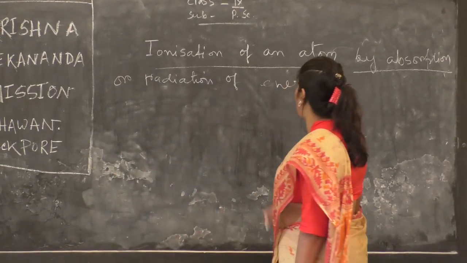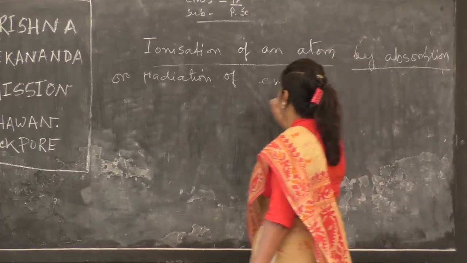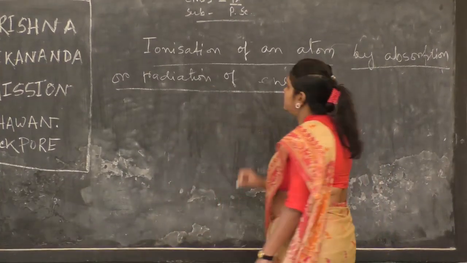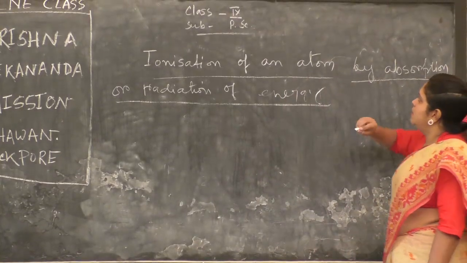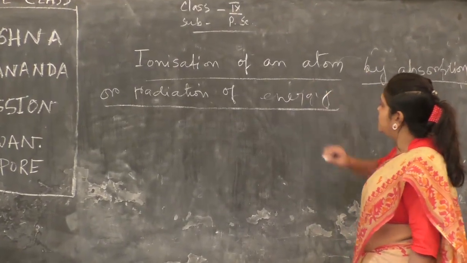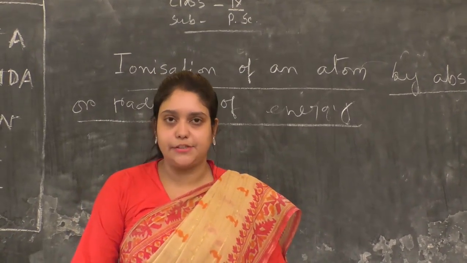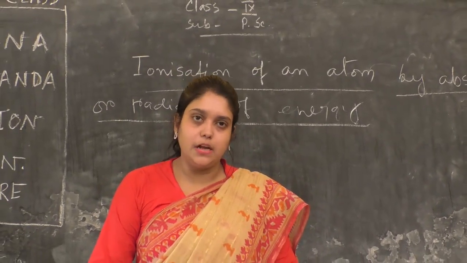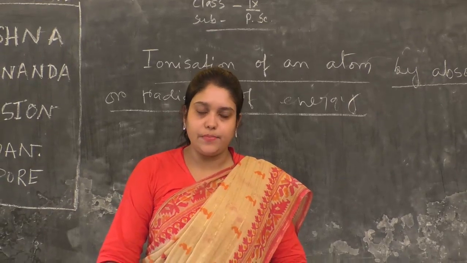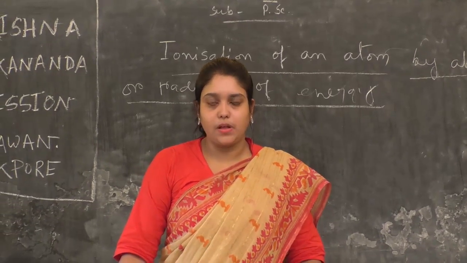By absorption or radiation of energy. Atoms are electrically neutral, ions are electrically charged particles. Is it possible to ionize an atom? Yes, it is possible. How?